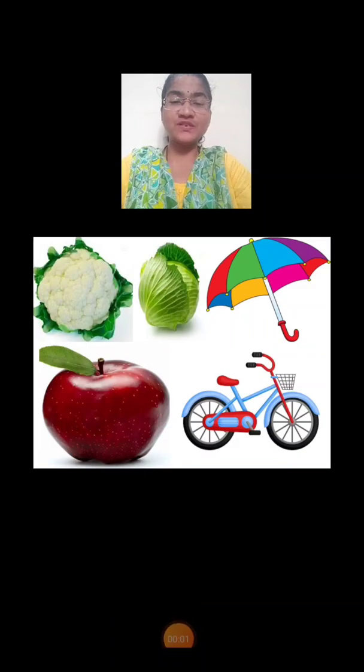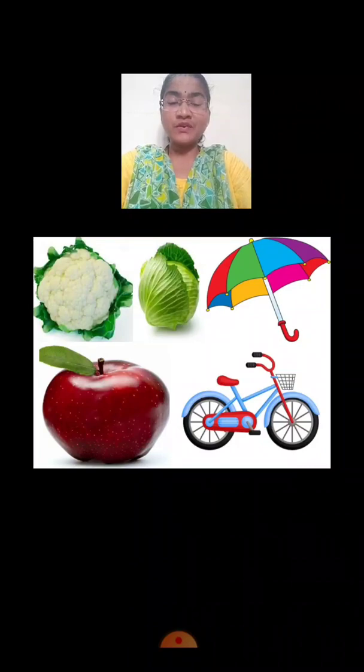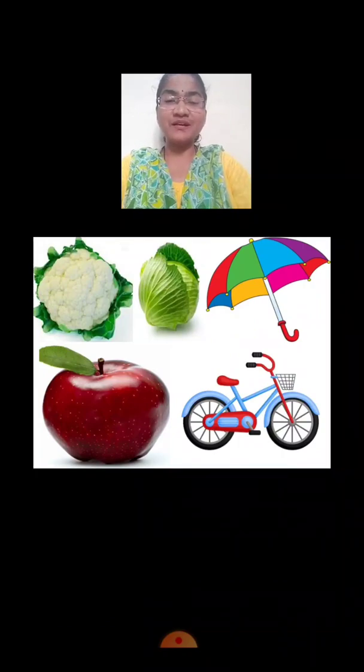Yes, children, what can you see in this picture? Yes, vegetables such as cauliflower, cabbage, and fruit, apple, and an umbrella is there, and a bicycle. Okay, so can you tell me which of these things in this picture are produced in the farm? Yes, correct. Cauliflower, cabbage, and apple. These are the things which are produced in the farm.